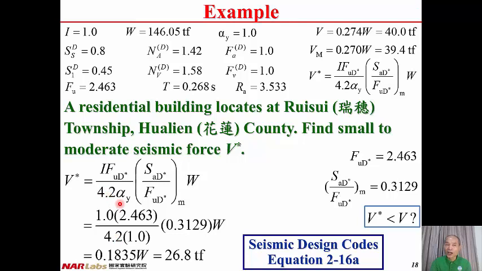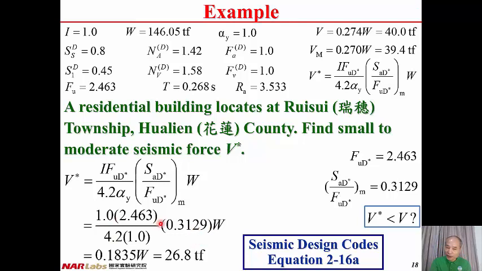Alpha y from previous lecture, we already have alpha y equal to 1.0, and then multiplied by SAD star divided by FUD star modification. And from previous slides, we already had the modification of the ratio equal to 0.3129, and then times W.